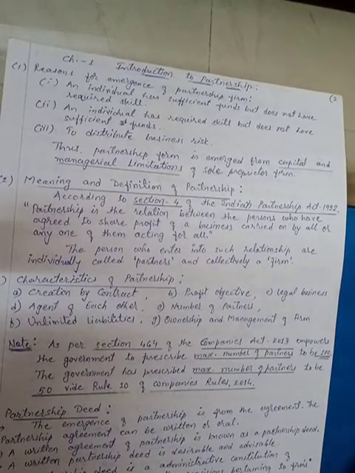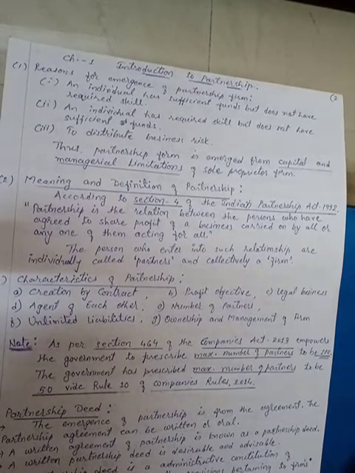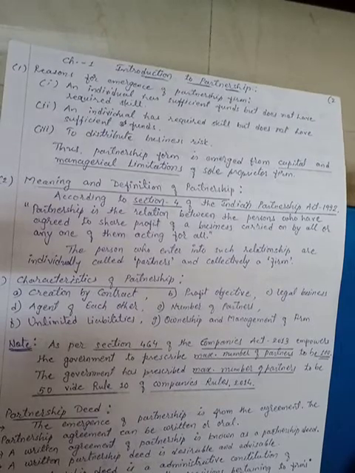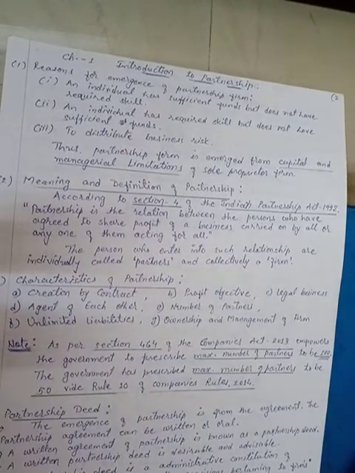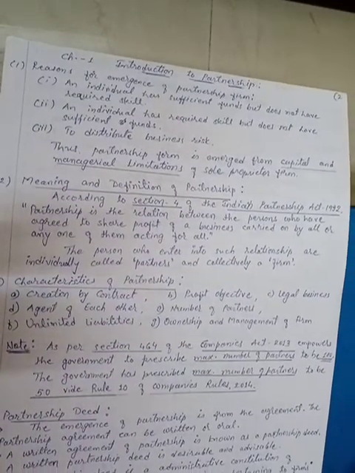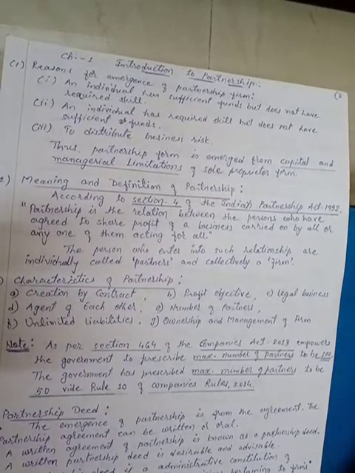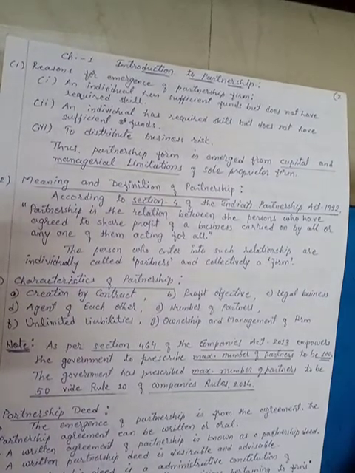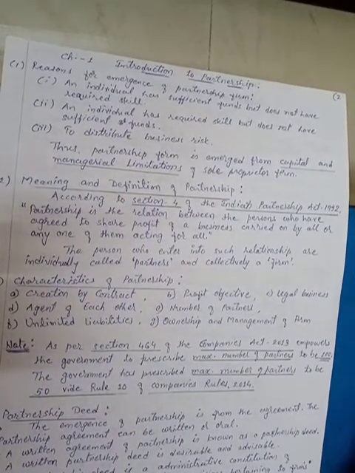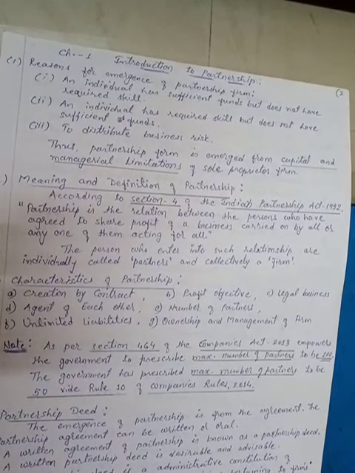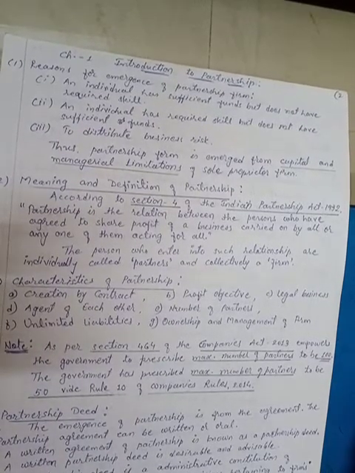Next one, agent of each partner. We have seen in the definition that the business is carried on by all the partners, or any one partner acting for all, right?